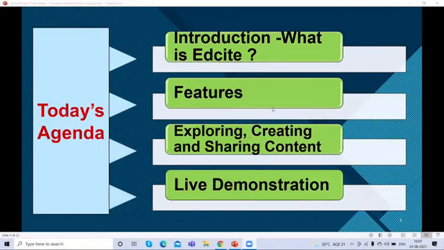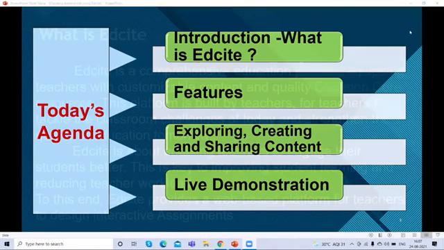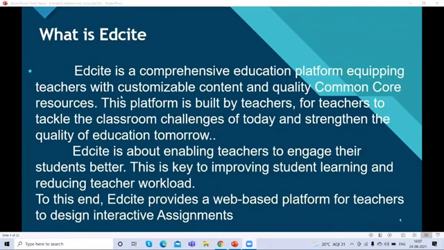What is EdSite? EdSite is a comprehensive education platform equipping teachers with customizable content and quality common core resources. This platform is built by teachers for teachers to tackle the classroom challenges of today and strengthen the quality of education tomorrow. EdSite is about enabling teachers to engage their students better. This is key to improve students' learning and reducing teacher workload. To this end, EdSite provides a web-based platform for teachers to design interactive assignments.